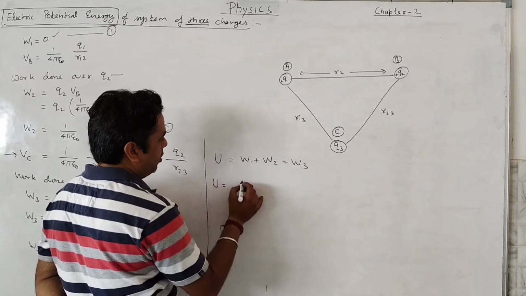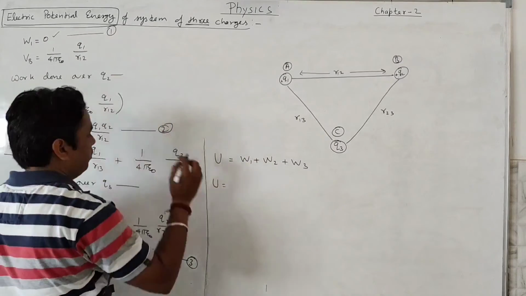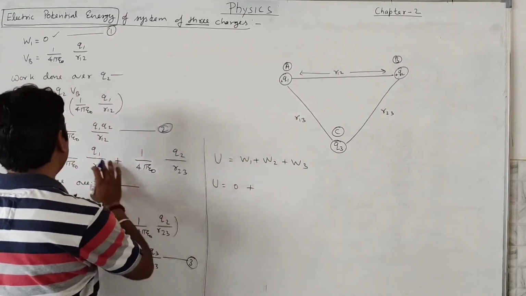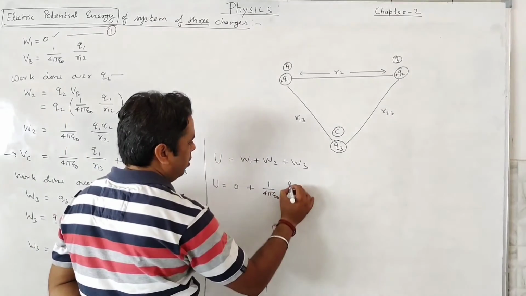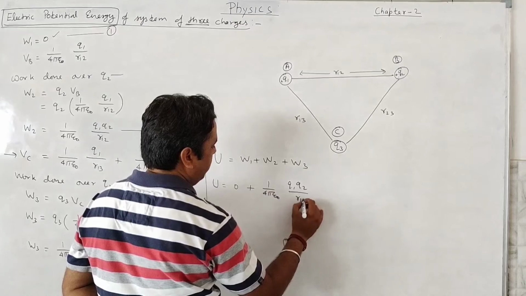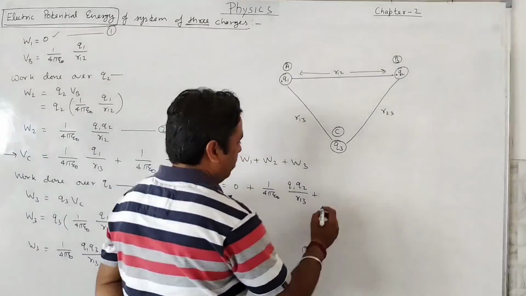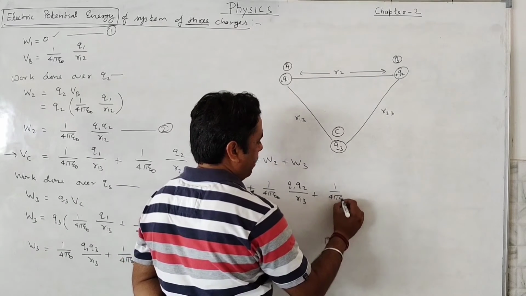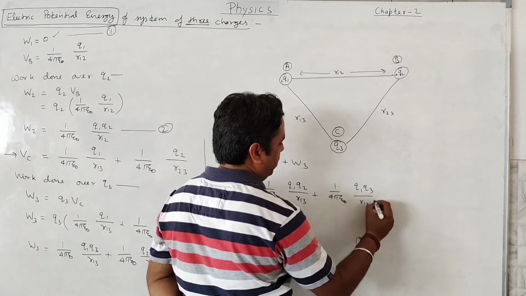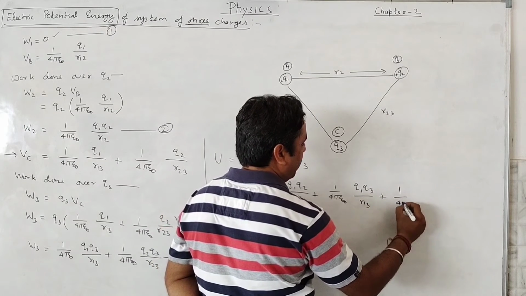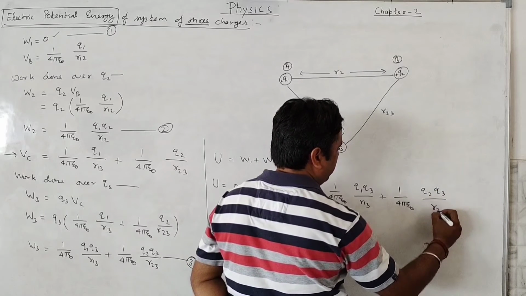So for the total potential energy, W1 will be 0. W2 is 1 upon 4 pi epsilon naught Q1 Q2 divided by R12. W3 will be 1 upon 4 pi epsilon naught Q1 Q3 divided by R13, and 1 upon 4 pi epsilon naught Q2 Q3 divided by R23.